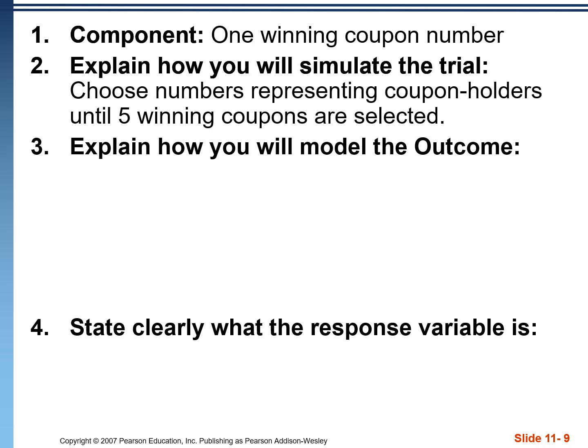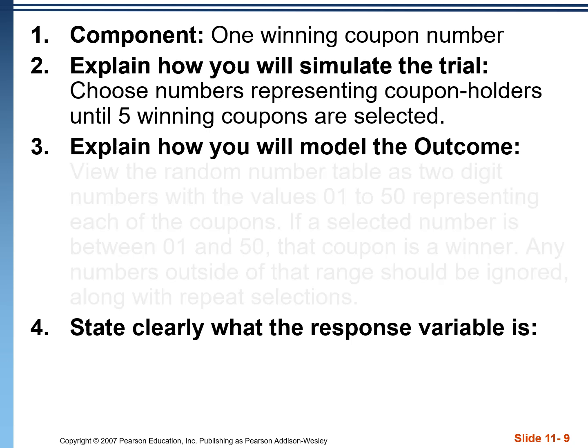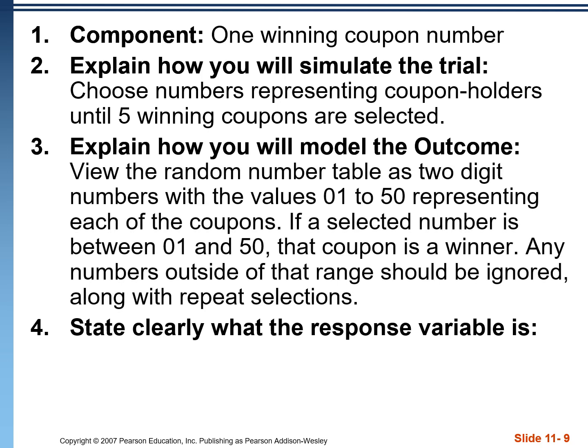Next, we want to model the outcome. And this is where we get into the specifics of how we're assigning these winners. Okay, view the random number table as 2-digit numbers with the values of 01 to 50 representing each of the coupons. If the selected number is between 1 and 50, that coupon is a winner. Any numbers outside of that range should be ignored, along with repeat selections. This is something that in most cases we want to have, unless for some reason we are allowed to have repeats, because we don't want to pick the same winning coupon number twice.